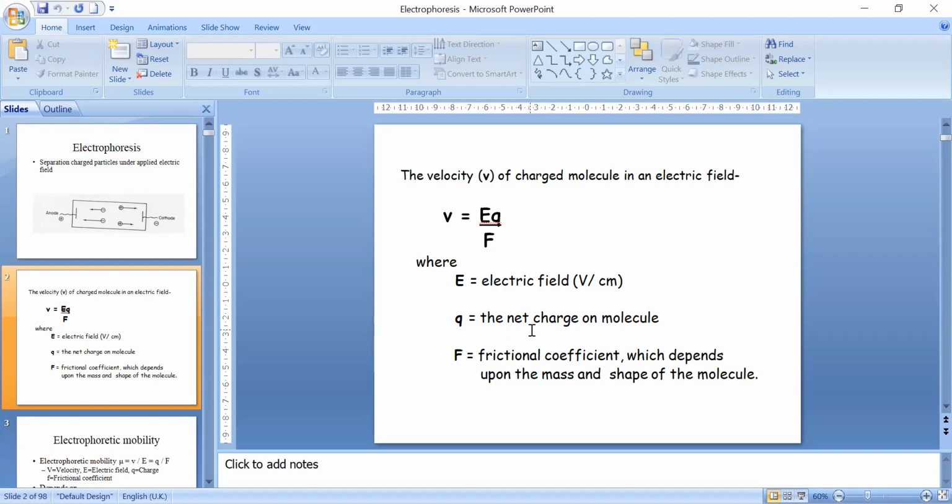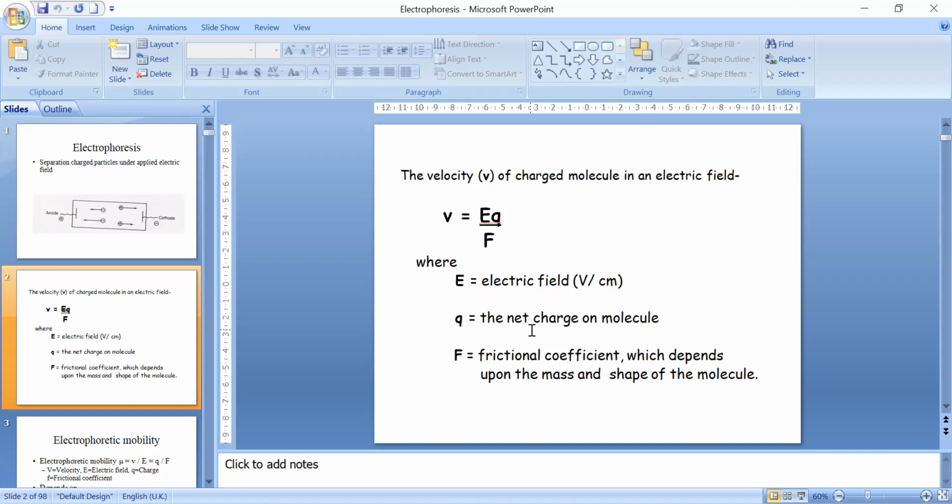Number two is the net charge on the molecule. Net charge on the molecule is also like a constant, because it is not a variable value. Either the charge will be negative or positive. So if all negatively charged molecules are inside the electrophoretic system, then on all of them the strength of the electric field that is applied will be the same. So this also becomes constant. And the only variable is F, the frictional coefficient, which depends upon the mass and shape of the particle.